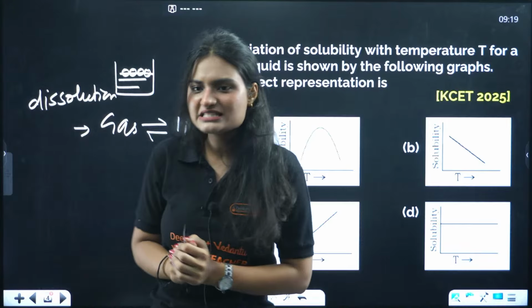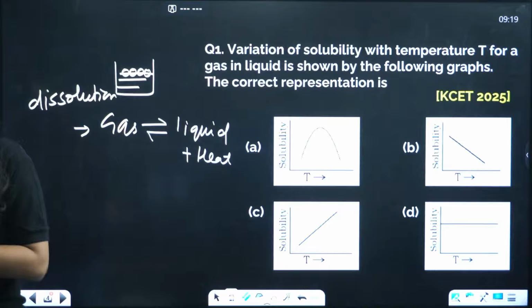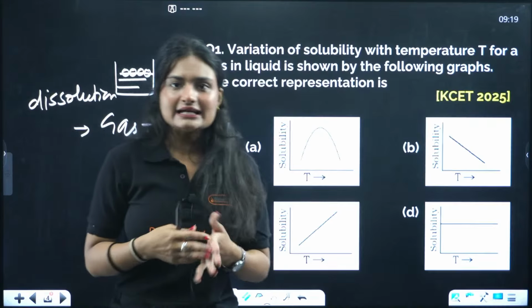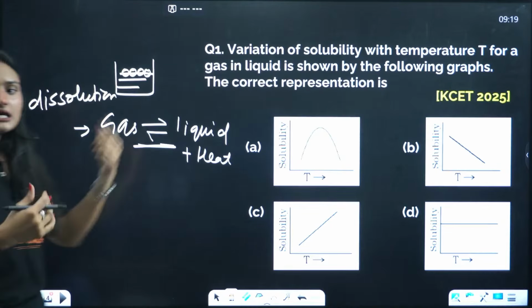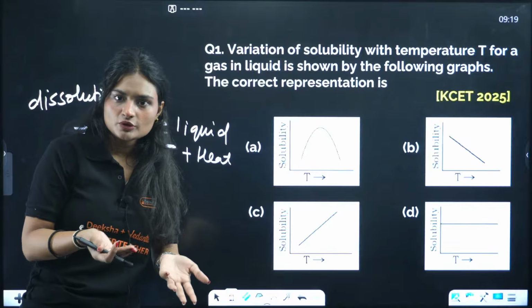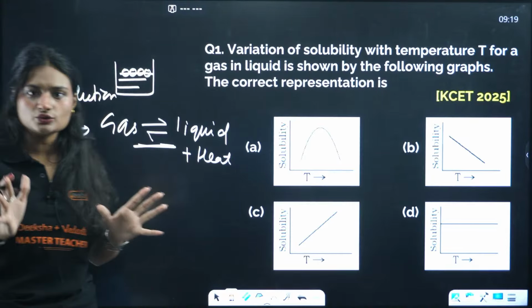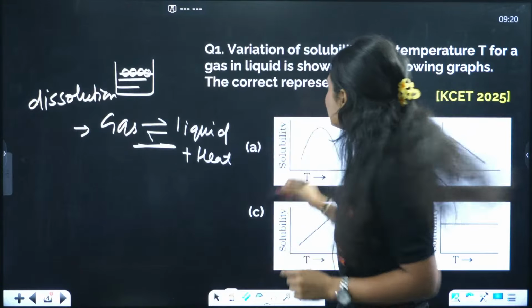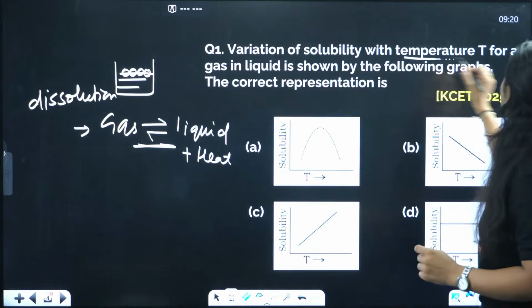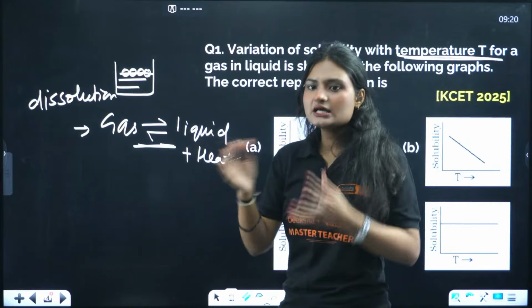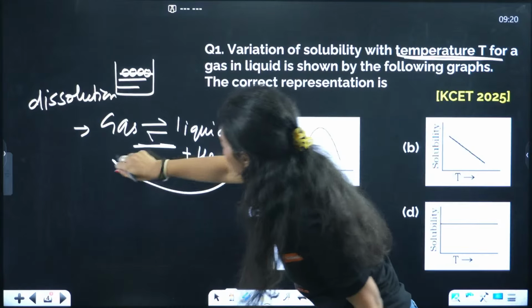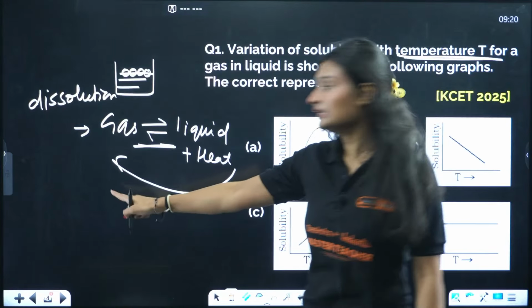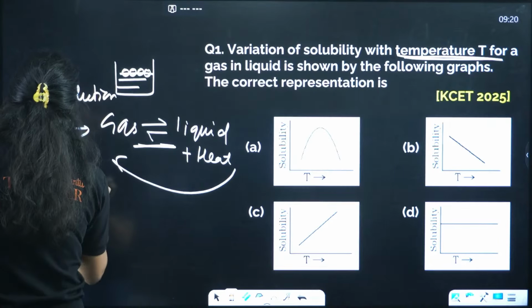You know Le Chatelier's principle, right? According to Le Chatelier's principle, if a system is in equilibrium, the system will try to stay in equilibrium and oppose any change applied to it. In this case, we are increasing the temperature. If you increase the temperature, what will happen? The reaction will go in the backward direction, according to Le Chatelier's principle.